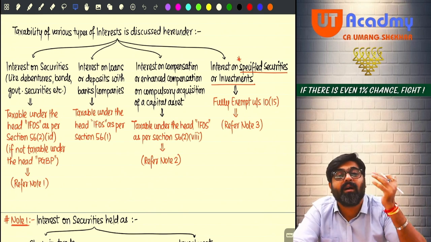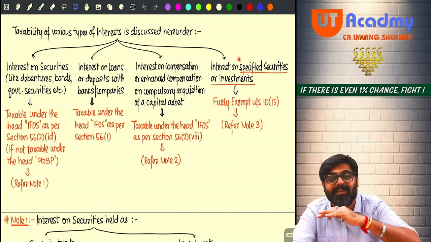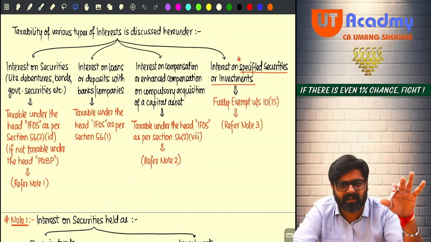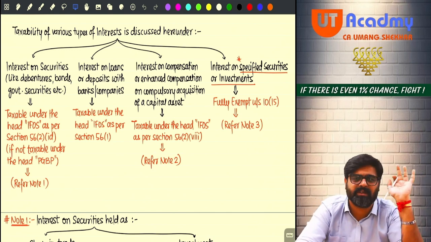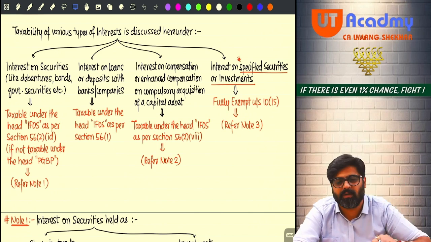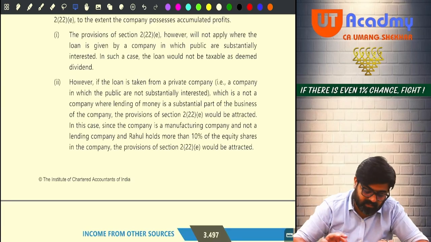What is better? Half of the received income only. It is better than charging tax on no income. So let's charge this entire income under IFOS, but allow a 50% standard deduction. That's it. Will you remember this? Sure. Go to one example, an illustration.